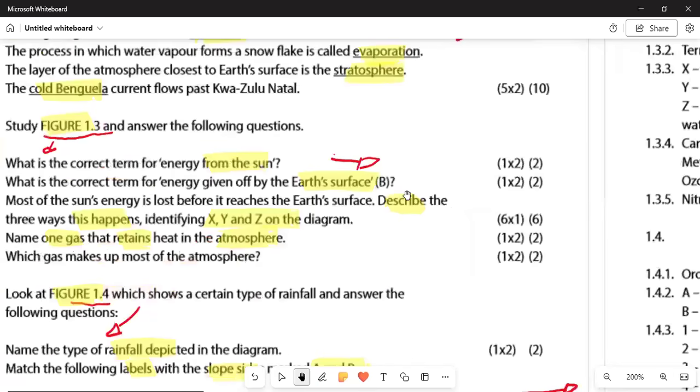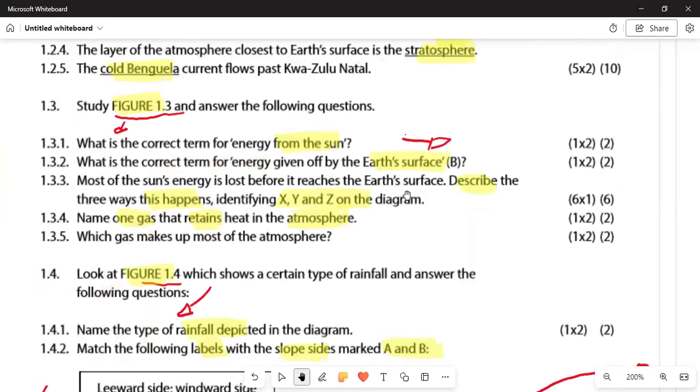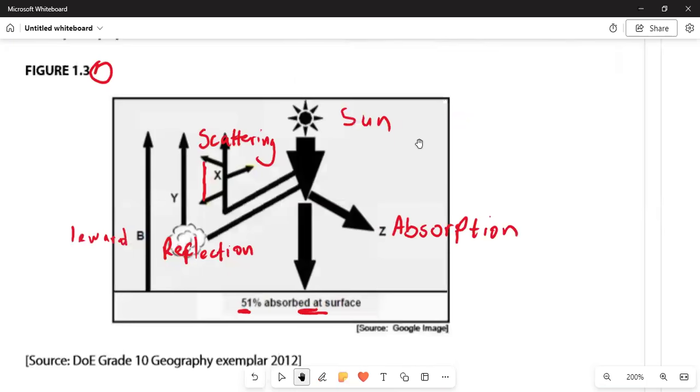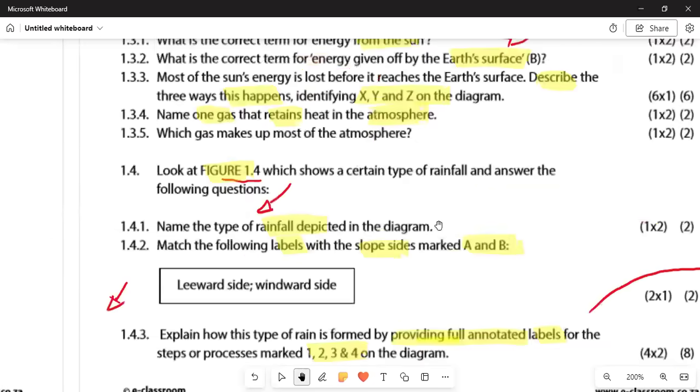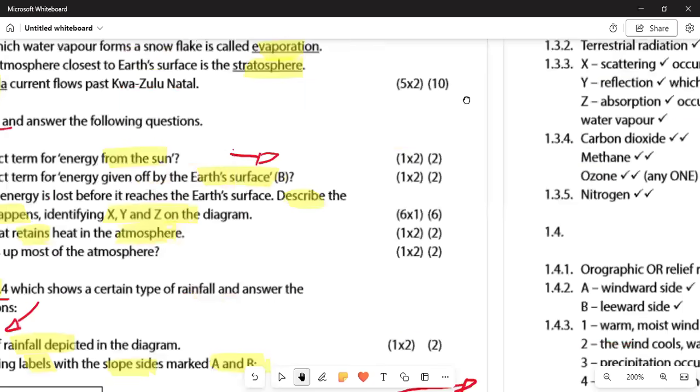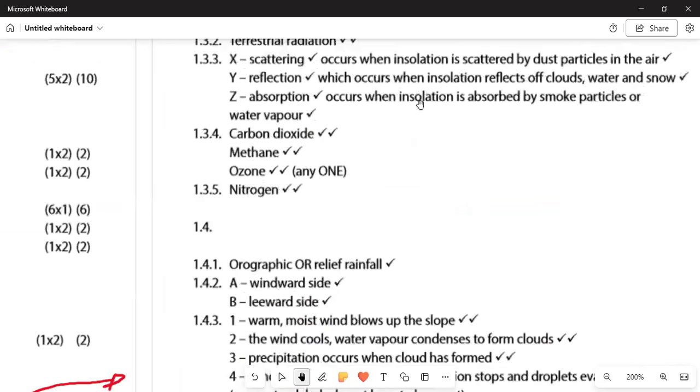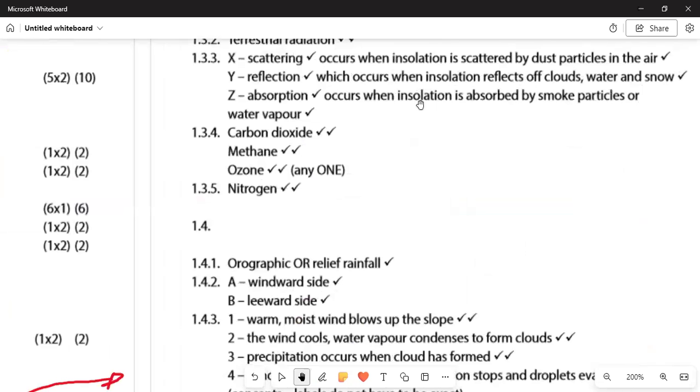All right, we've got the other question in 1.3.3. Sun energy is lost before it reaches the earth, in three ways, at X, Y and Z on the diagram. We need to describe these. X is scattering.